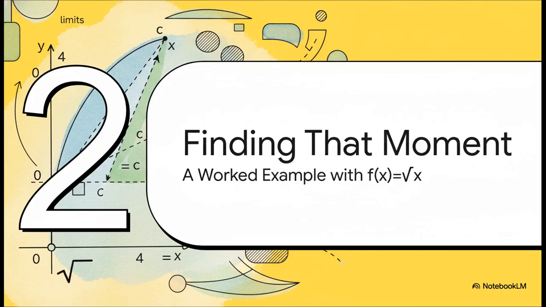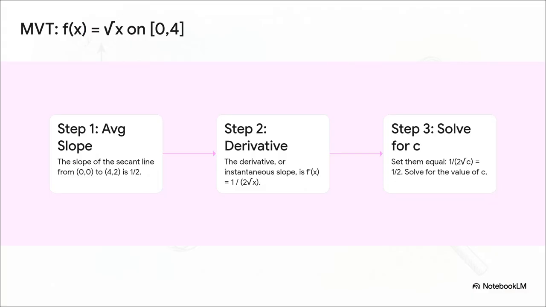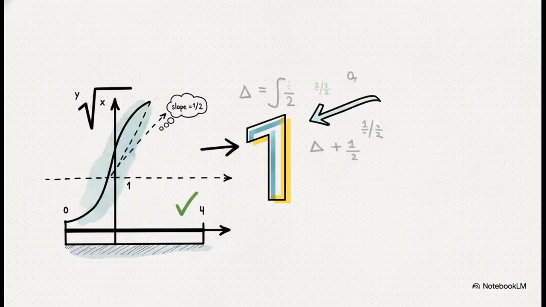All right, enough theory, it's way more fun to see this thing in action. Let's actually try to find that guaranteed point c for the function f of x equals the square root of x on the interval from 0 to 4. Let's get our hands dirty. Okay, we're just going to follow the recipe. Step 1, let's find the average slope across the whole interval from x equals 0 to x equals 4. A little bit of algebra, and we get 1/2. Simple enough. Step 2, find the formula for the instantaneous slope at any point. That's just the derivative, which for this function is 1 over 2 times the square root of x. Now for the magic. The theorem promises there's a point c where these two are equal. So let's set them equal to each other and solve. And boom, we solve it out, and we find that c equals 1.